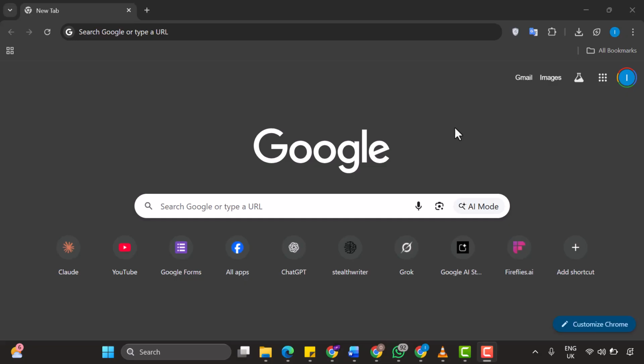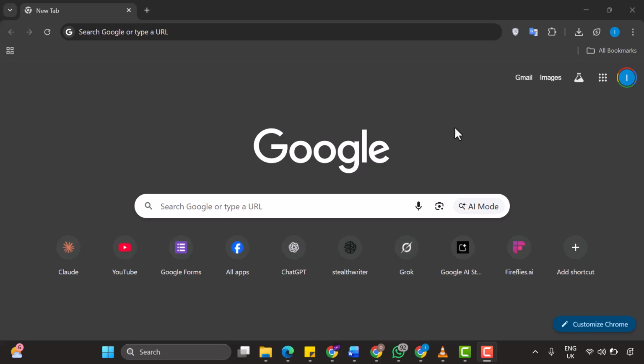Now, before we begin diving into the actual tutorial, you need to make sure that you have a few things ready. First, you need to have an active Perplexity account. Second, you need to have a Gmail account that you want to connect. And, of course, third, you need to have full access rights to your Gmail account, meaning you need to know your password and have the ability to authorize applications.